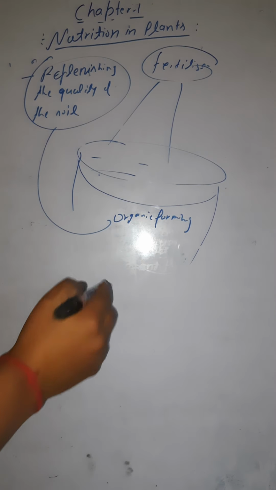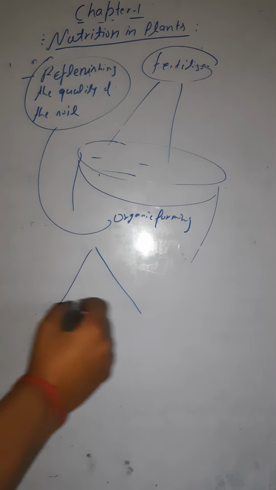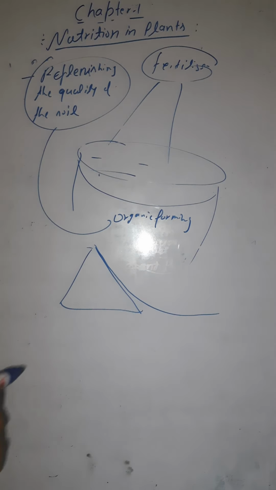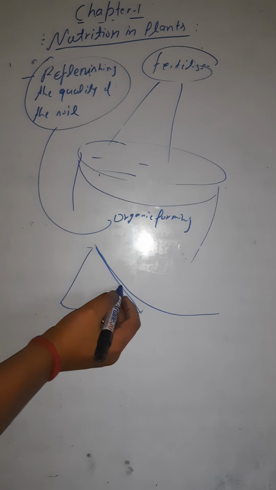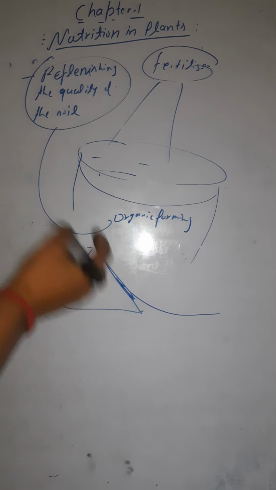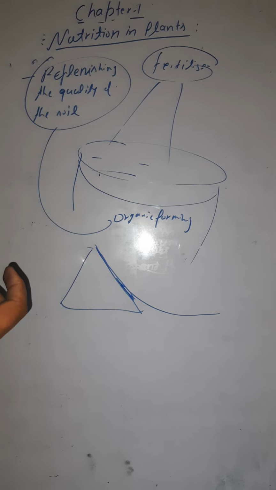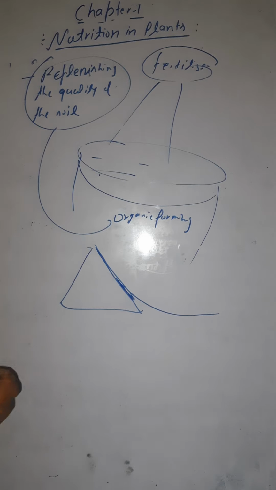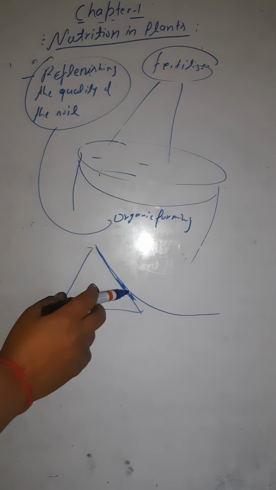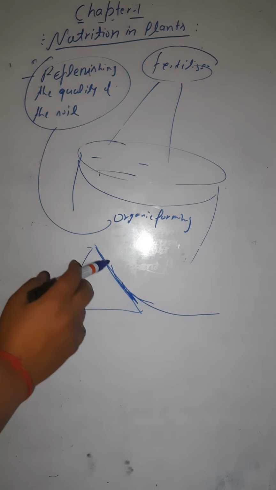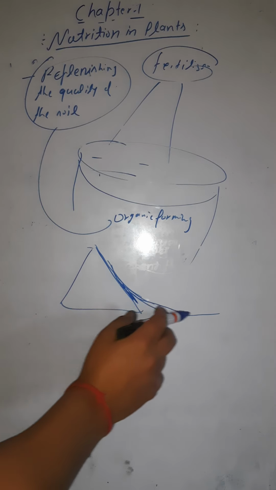What happens? Let's say this is the mountain. Okay, and from the mountain the rivers are flowing to the plains. And here you have the soil, and the uppermost layer of the soil which is very fertile is called the humus layer. So when the river is flowing from the mountains to the plains, the upper layer, that is the humus layer, is being drawn away by the river to the plains.